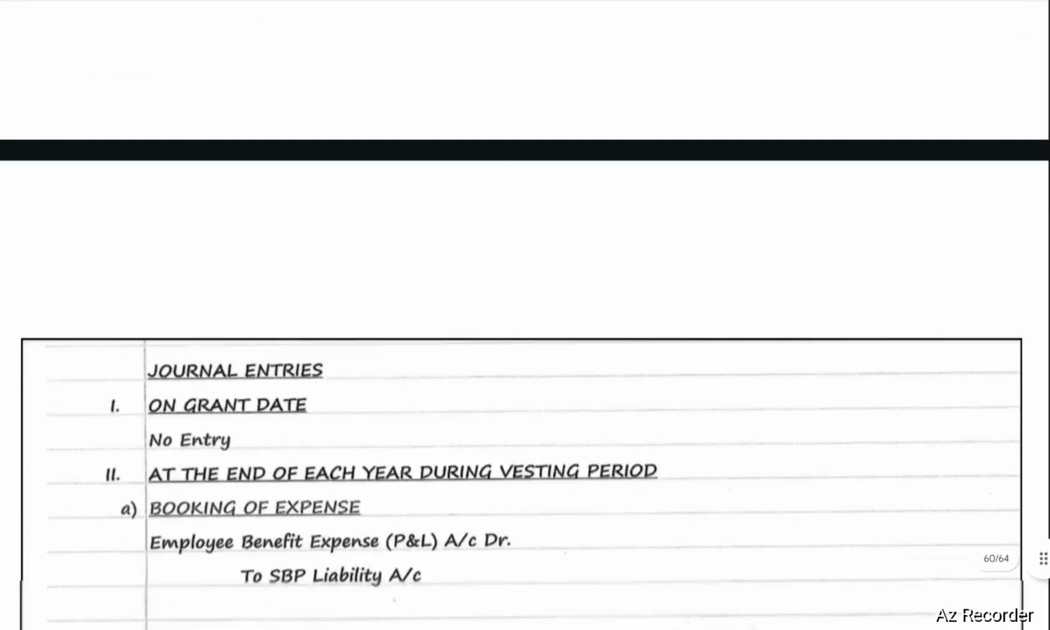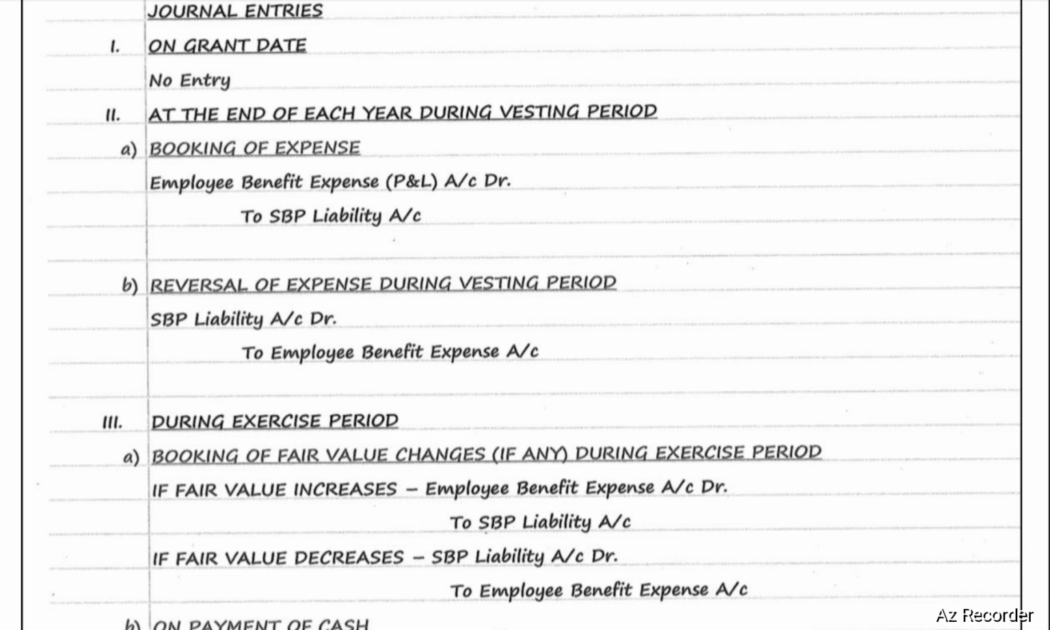The journal entries: on grant date, there will be no entry. At the end of each year during vesting period, booking of expense. The entry will be employee benefit expense account debit to SBP liability. Employee benefit expense will be charged to P&L account. Reversal of expense during vesting period: the entry will be SBP liability account debit to employee benefit expense account.